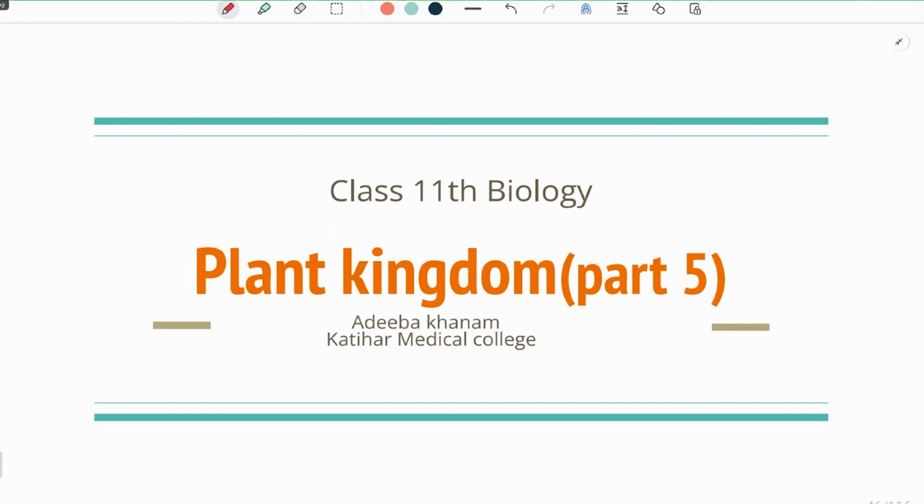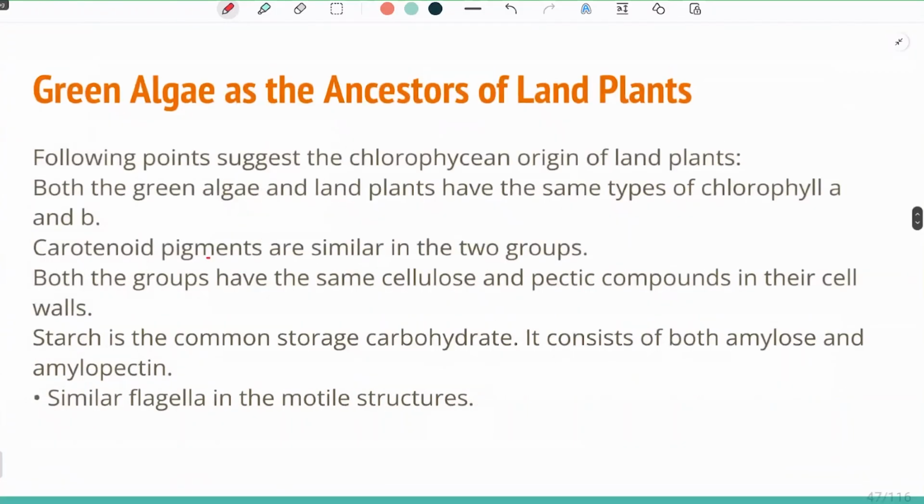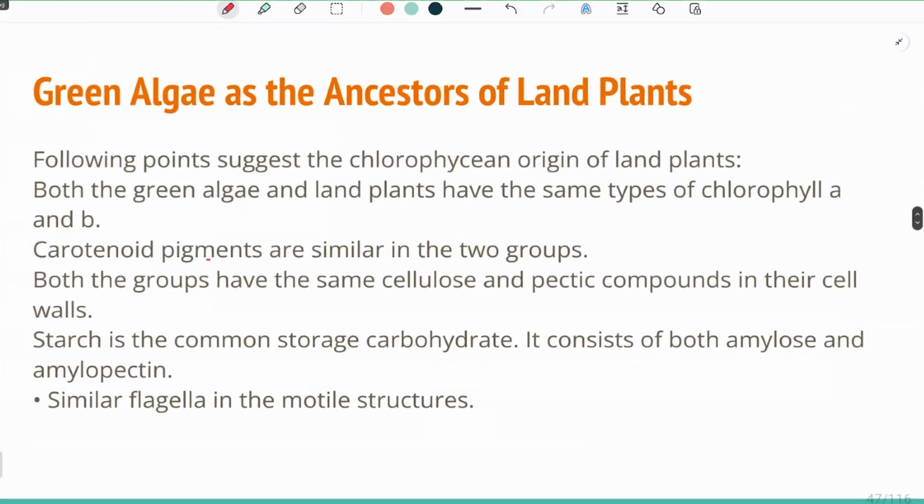We have been studying algae from the Whittaker five kingdom classification. We have been through brown algae and red algae, Phaeophyceae and Rhodophyceae, and we were covering green algae, which is termed Chlorophyceae. There is a relationship between green algae and land plants, because green algae are actually the ancestors of land plants. And why are they called the ancestors of land plants?